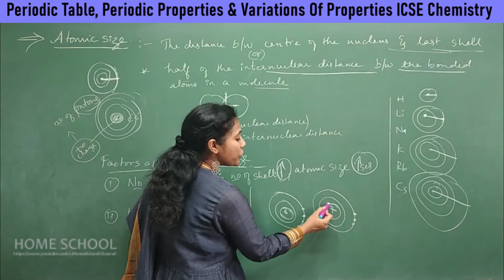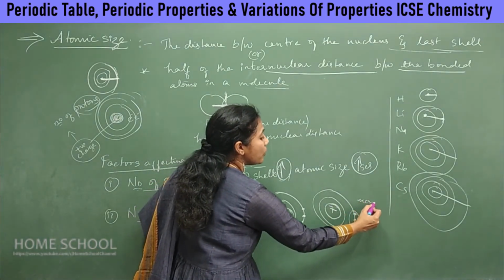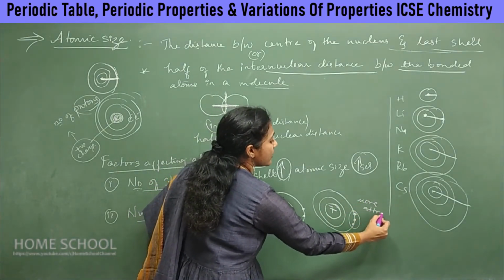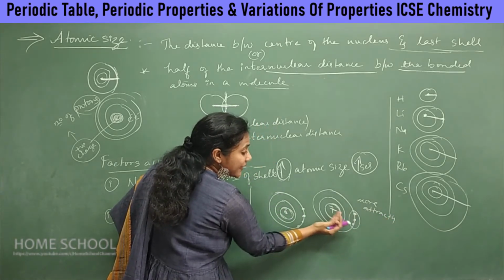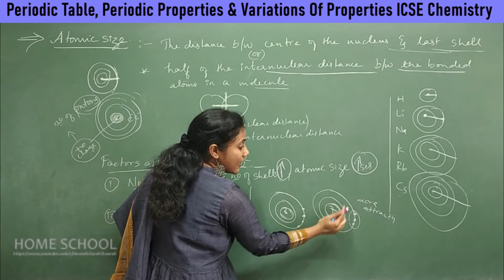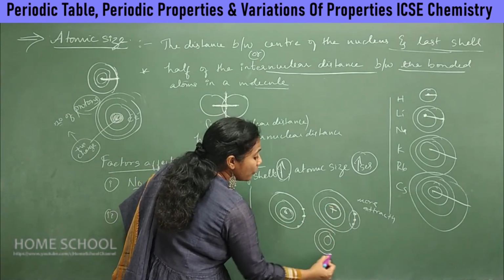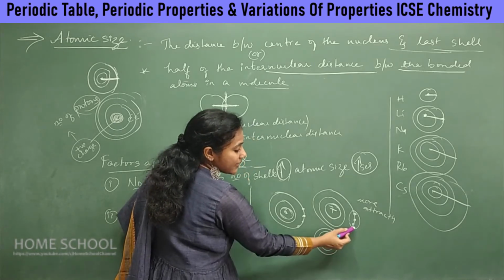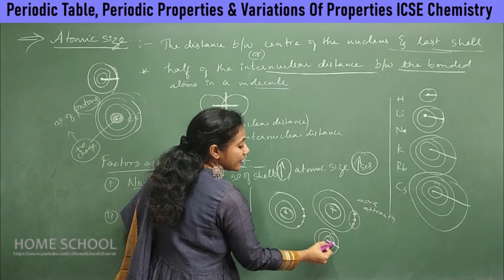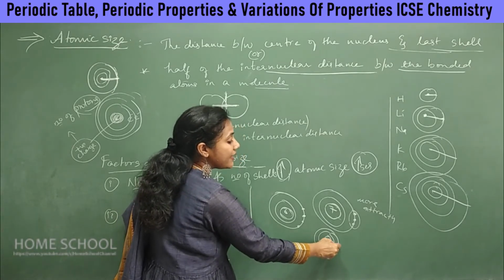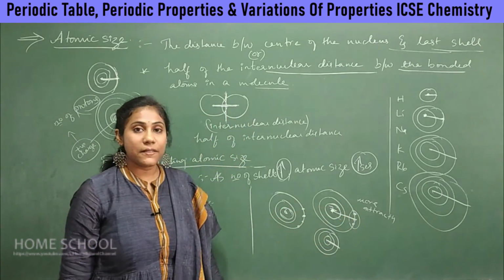Since more positive charge is there, these electrons will experience more attraction. Since they are more attracted towards the nucleus, the entire shell will move nearer to the nucleus. See, the shell is coming near to the nucleus. Then definitely the distance between the nucleus and the outermost shell gradually decreases, right?